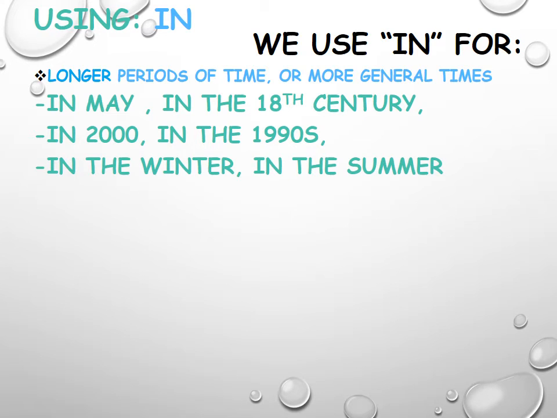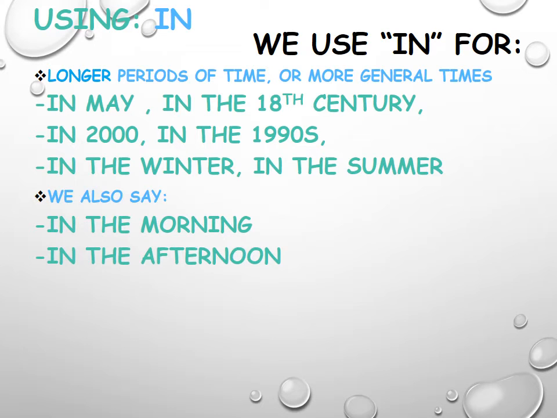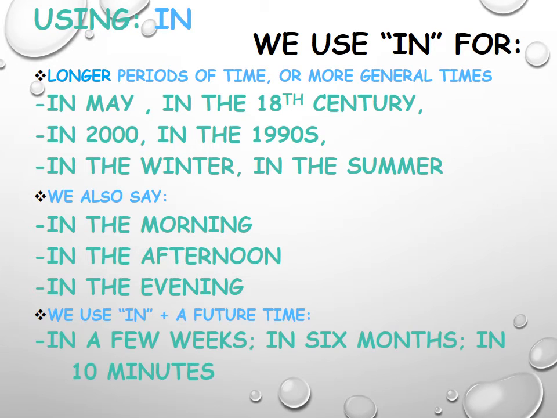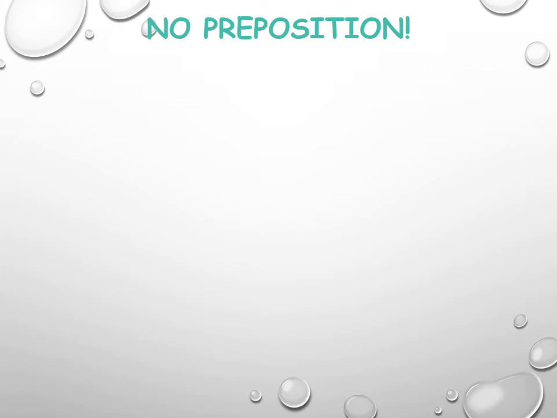In the winter or in the summer. So in this case, in is used with the seasons. We also say in the morning, in the afternoon, in the evening. In this case, in is used with the part of the day. But in can be used even with a future time: in a few weeks, in 6 months, or in 10 minutes.